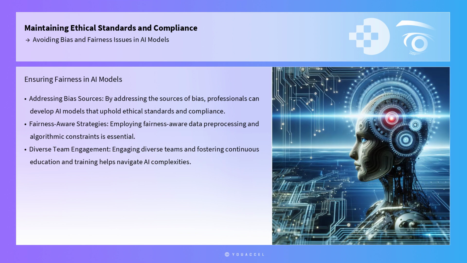In conclusion, avoiding bias and ensuring fairness in AI models is an ongoing and multifaceted challenge that requires a combination of practical tools, frameworks, and strategies. By addressing the sources of bias, employing fairness-aware data preprocessing and algorithmic constraints, utilizing interpretability tools, engaging diverse teams, and fostering continuous education and training, professionals can develop AI models that uphold ethical standards and compliance. As AI continues to transform modern workplaces, these strategies will be essential in navigating the complexities of AI and automation while promoting fairness and equality.